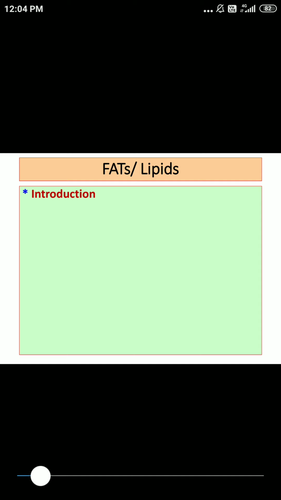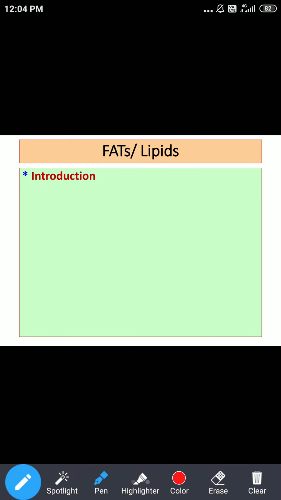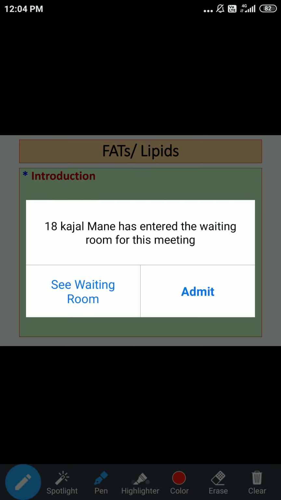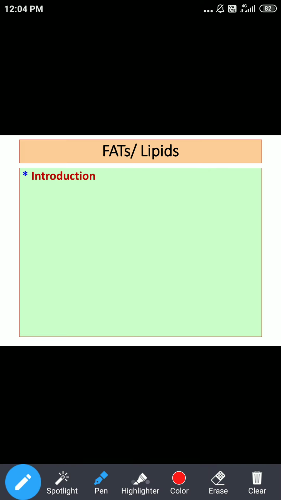We are going to start with a new topic today. We are going to talk about fats. As far as fats are concerned, they are very widely distributed in nature.